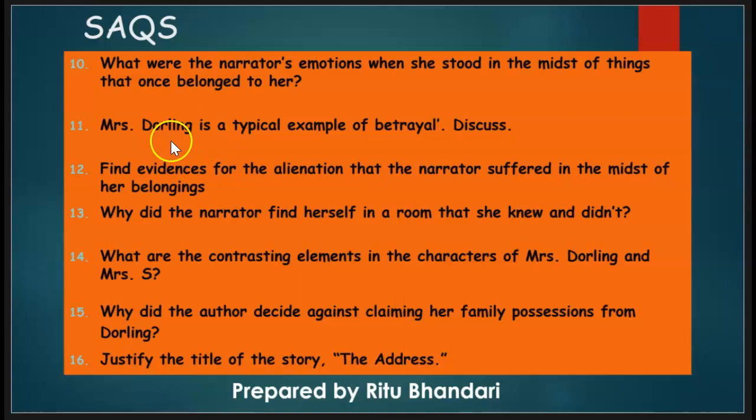So she, all the way out of the blue, after so many years of acquaintance, suddenly comes up and offers Mrs. S to take care of her things. So it is an example of betrayal. She acted out of pure opportunism and had ulterior motives. Question number 12. Find evidences for the alienation that the narrator suffered in the midst of her belongings.